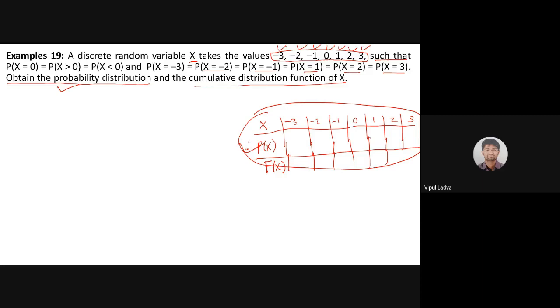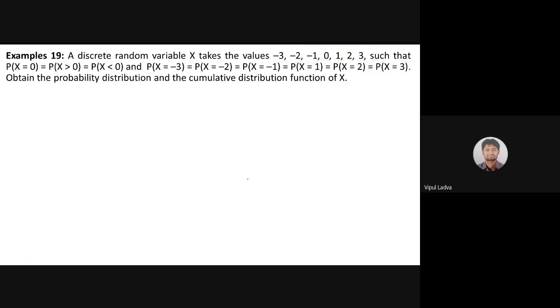So this is what we are looking for, is it? Are we clear with the question? If we are clear with the question, then I will go for the solution. Quickly let me know. Are we good with the question? Yes. Good. So let me erase the ink. That will be the final answer, is it? Final answer will be in this particular form. So I'm erasing this ink and without explaining once again.